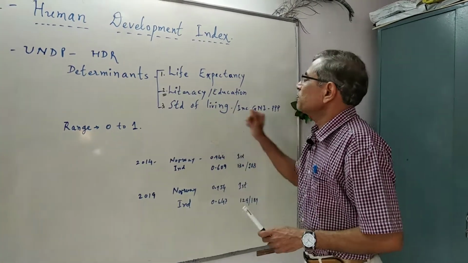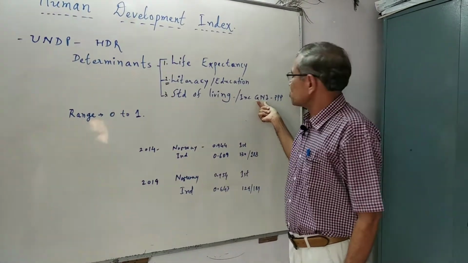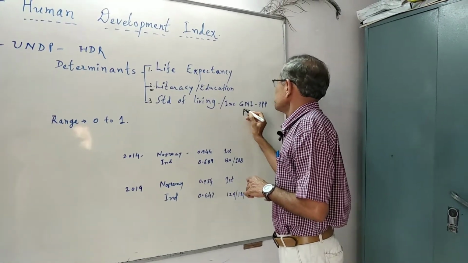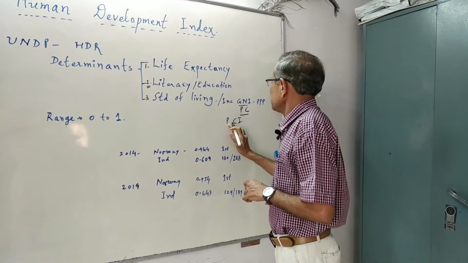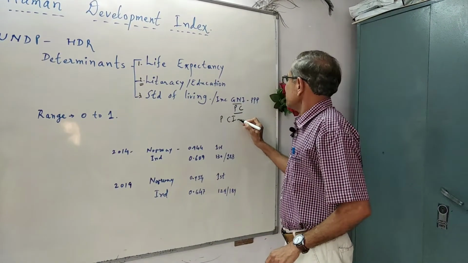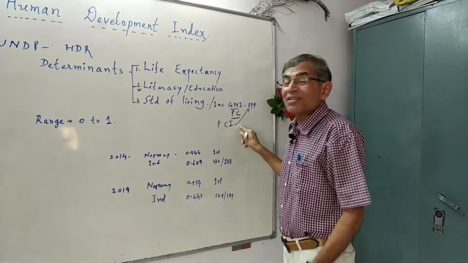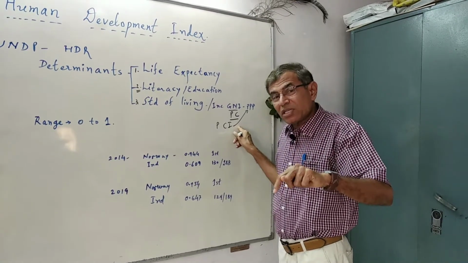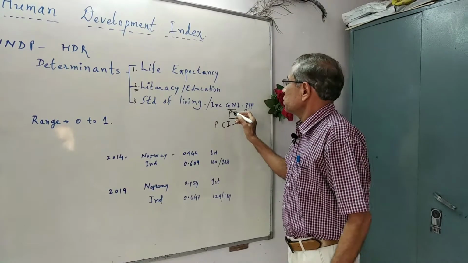Third, standard of living, or GNI means gross national income per capita, which is, in simple words, we can call it per capita income, right? Now, per capita income at purchasing power parity is considered, and it is converted into US dollars for international comparison, right?